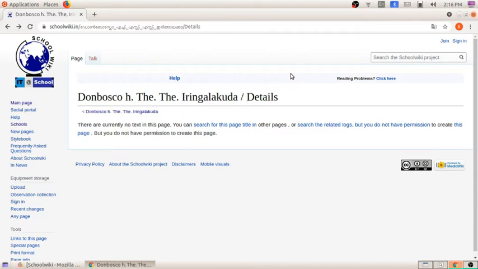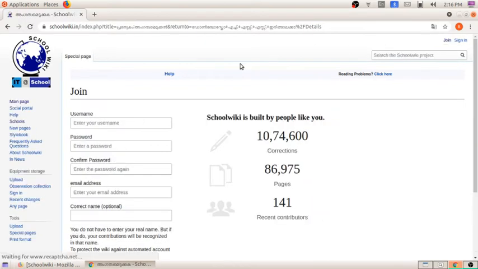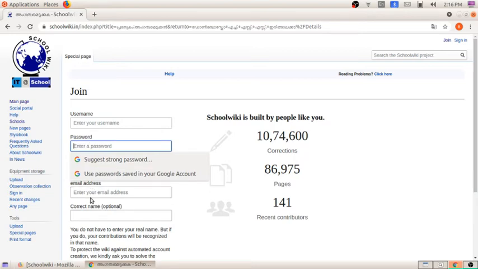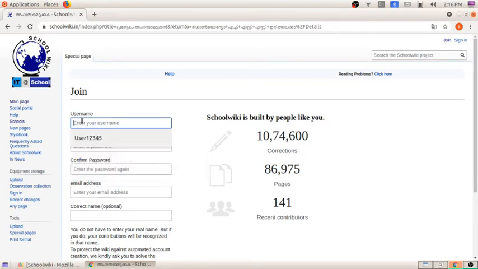Before adding the information, we need to take membership in this school wiki. Only after taking the membership can we add the information. That also I will be showing. Here there is an option, sign in and join. We have to click on the option join, that means Angatham Edukuga, join. Here they will be asking the username, password, email address and our correct name. It is optional.